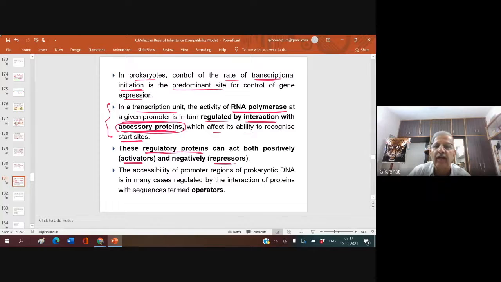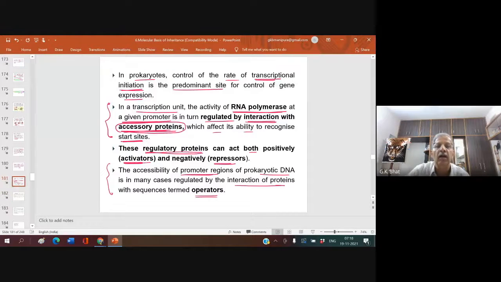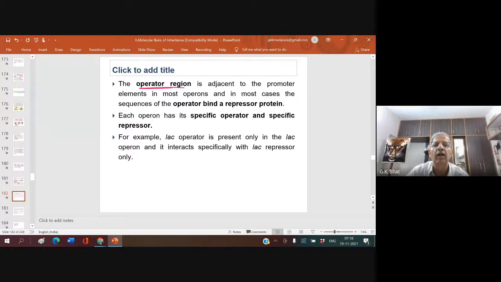These regulatory proteins can act both positively as activator or negatively as repressor. The accessibility of the promoter region of a prokaryotic DNA is in many cases regulated by interaction of proteins with sequences termed operators. Again, we shall study this once you know the details, it becomes easy for you. There is a region called the operator region. It is actually concerned with the regulatory accessory protein. The operator region is adjacent to the promoter element.